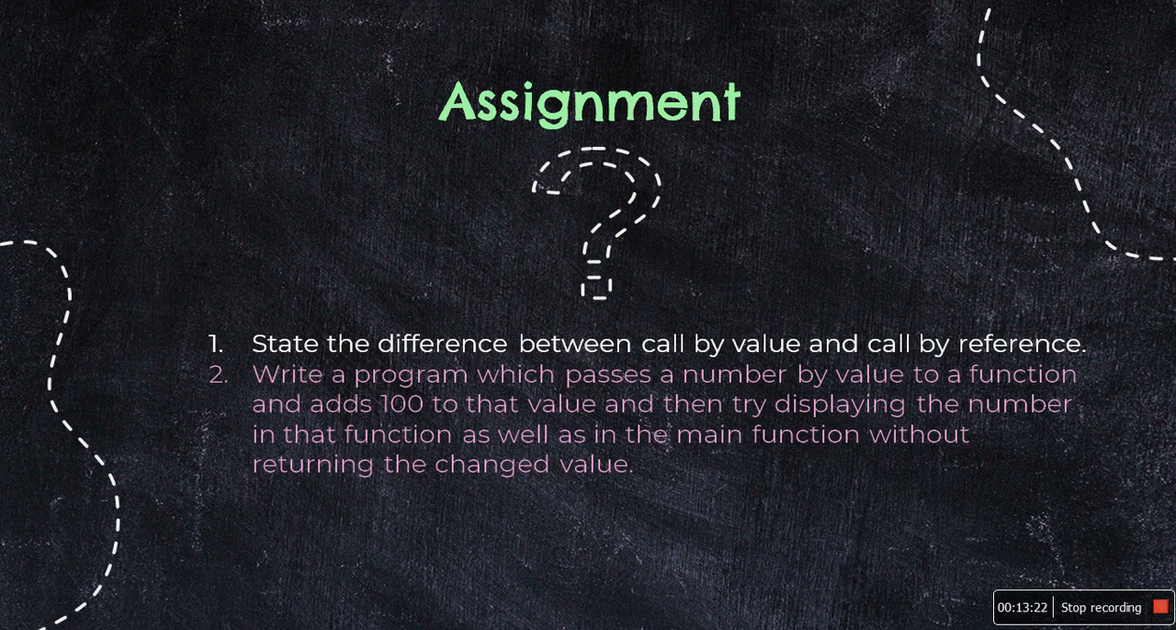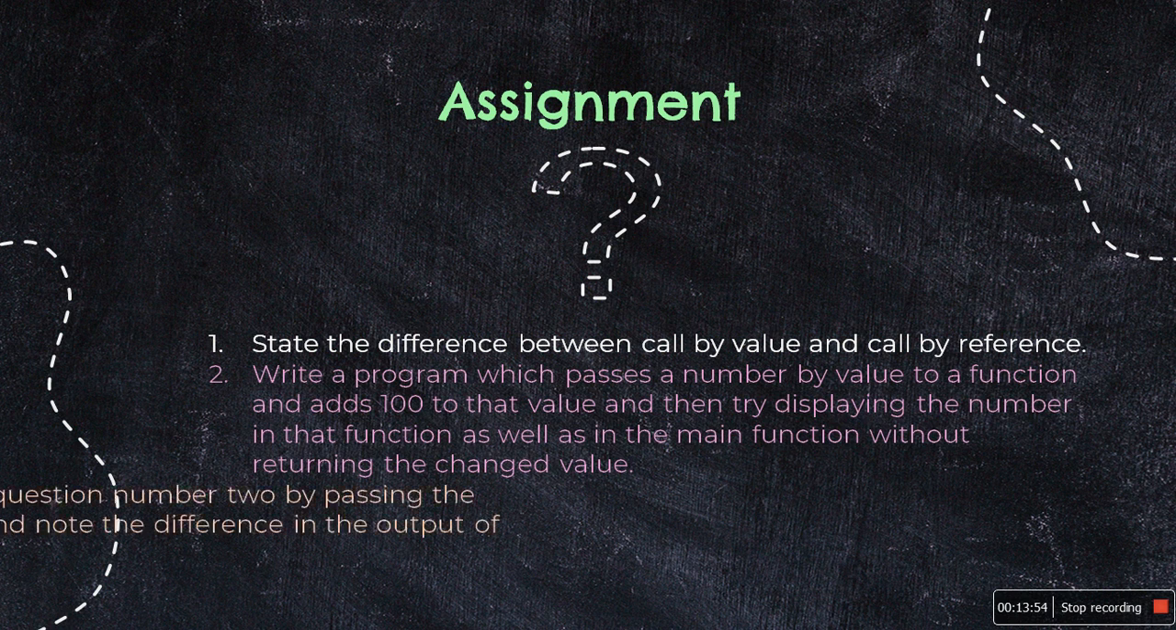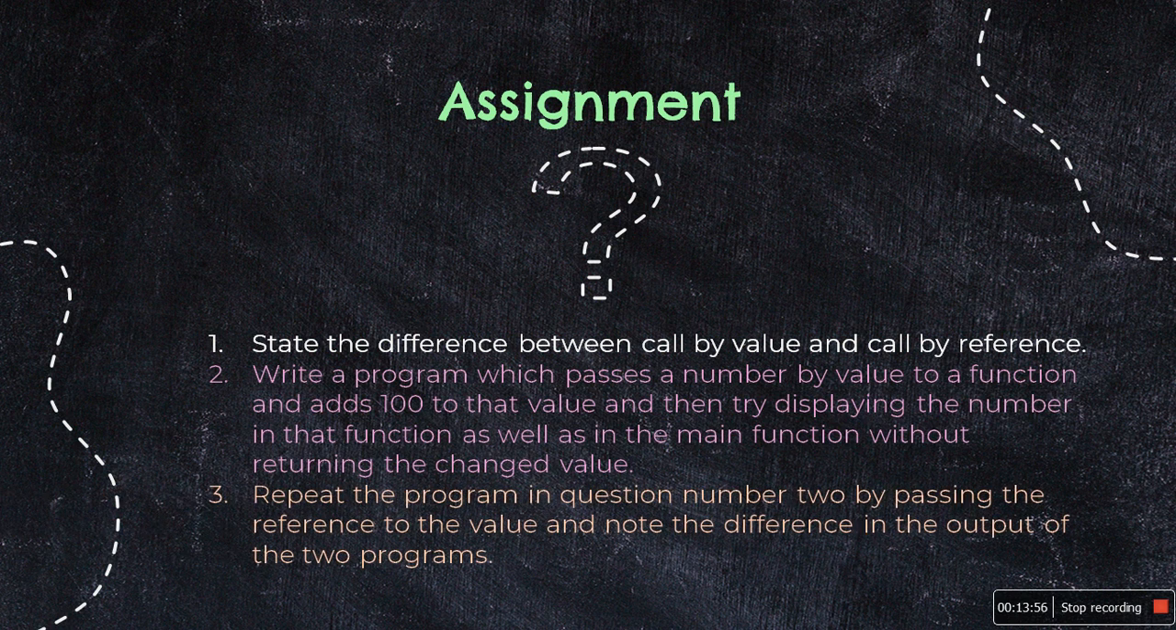You can also try writing a program in which you write a function that you call by value, passing a variable to which the function adds 100 and displays it in the function itself. It doesn't return anything, and then you try to display the value again in the main function without returning the changed value. See if the value displayed before calling the function is the same or is increased by 100 after the function is called. Similarly, you can try passing the reference to the value, that is, calling the function by reference, and then note the difference in the output of the two programs.